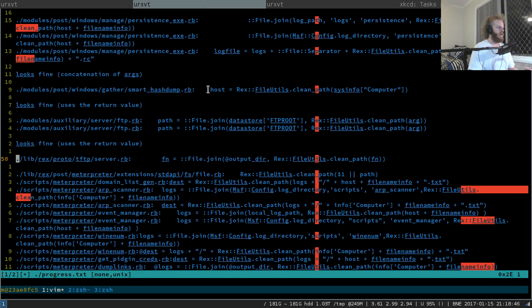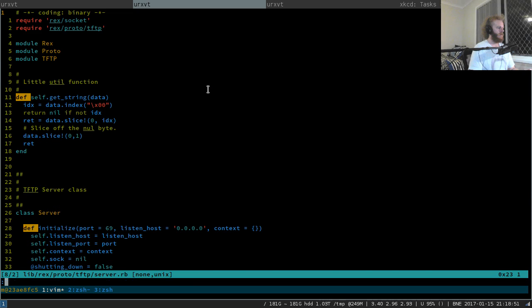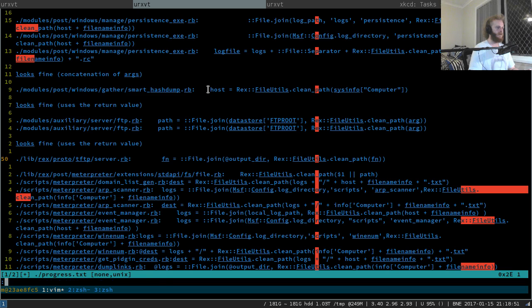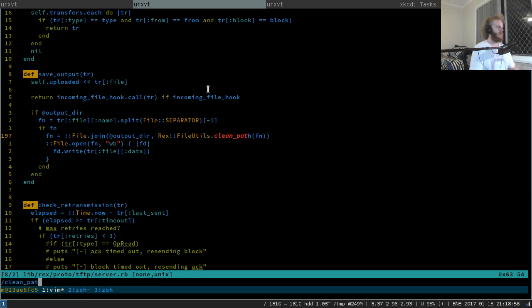Let's check TFTP. Have we done TFTP? Okay, we're doing it right now. So where is clean path used? So we're cleaning FN. So we're doing def save output tr.